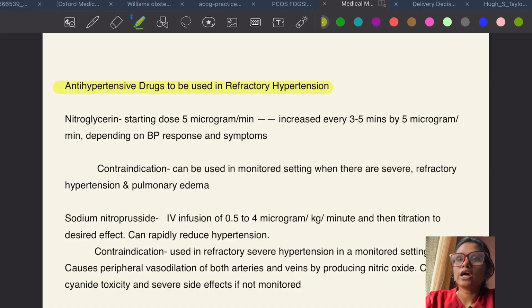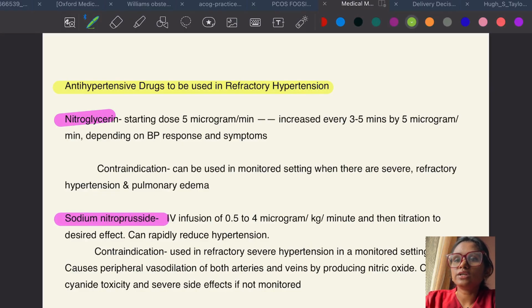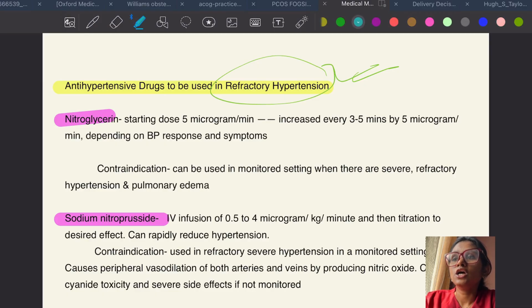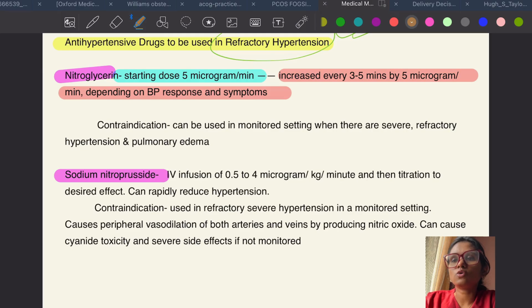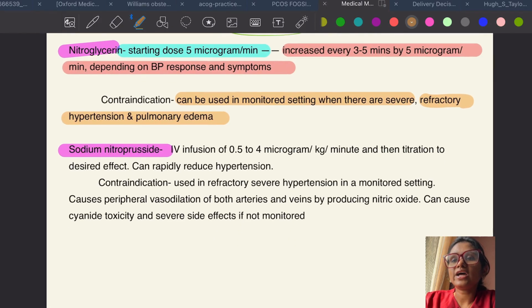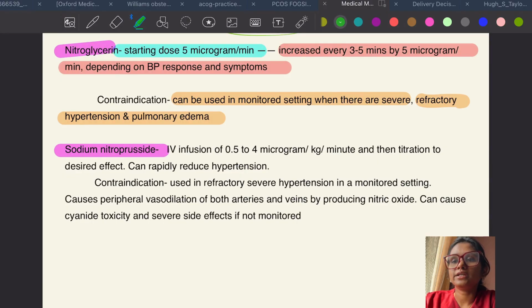Right. Okay, now coming to antihypertensive drugs to be used in refractory hypertension. Okay, first is nitroglycerin and second is sodium nitroprusside. This is in refractory hypertension. Talking about nitroglycerin, the starting dose is 5 microgram per minute, and it has to be increased every 3 to 5 minutes by 5 microgram, depending on BP response and symptoms. So what is the contraindication? It can be used in monitoring setting only when there are severe refractory pulmonary hypertension and pulmonary edema.